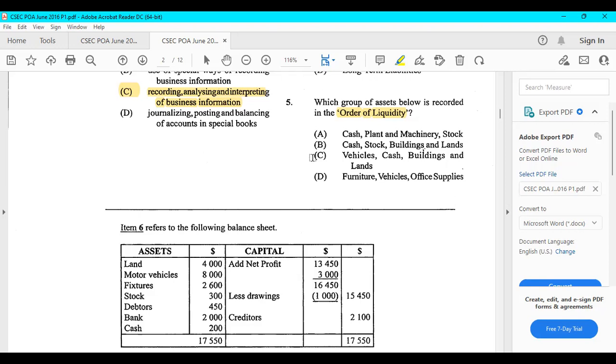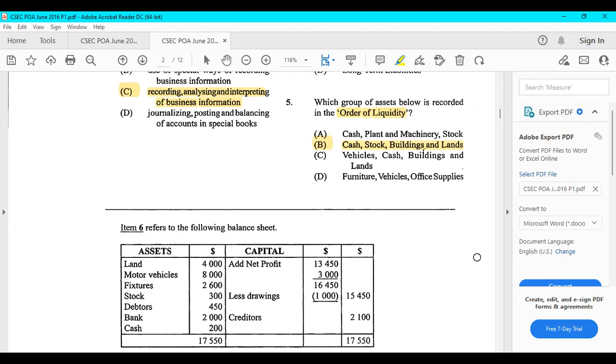So right away we eliminate C and D, because they don't start with cash. So it can't be those. It's between A and B. So we say, all right, A: cash, plant and machinery, then stock. No, sir, plant and machinery is a non-current asset. A non-current asset cannot be more liquid than a current asset. So it is definitely B: cash, then stock, then buildings and land. Cash is a current asset. Stock is also a current asset. Buildings and land are non-current assets, aka fixed assets. So these are the least liquid of the three listed right here.